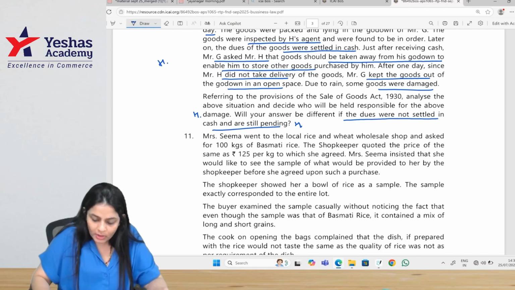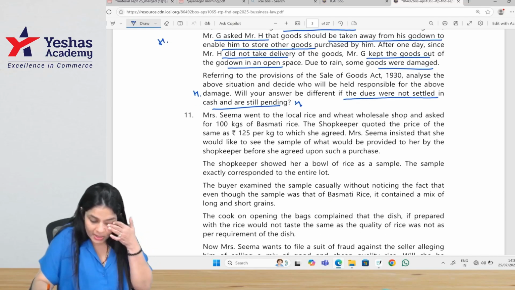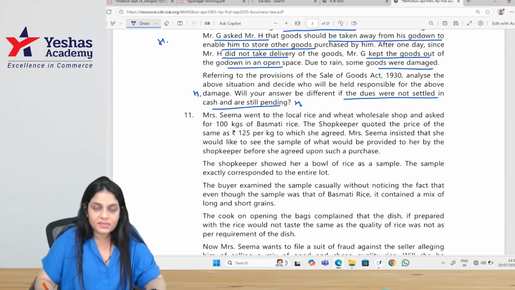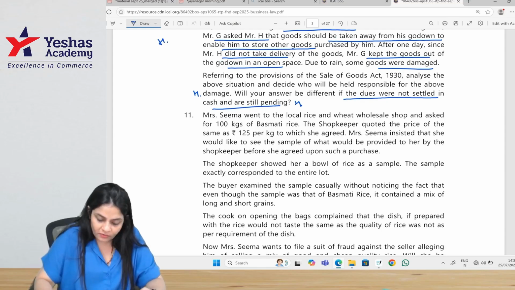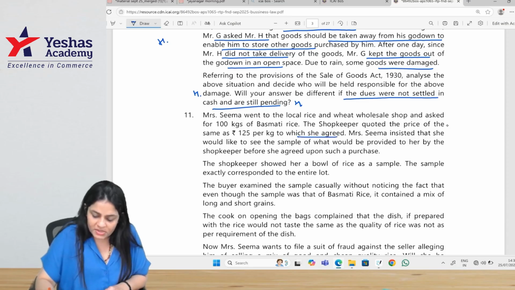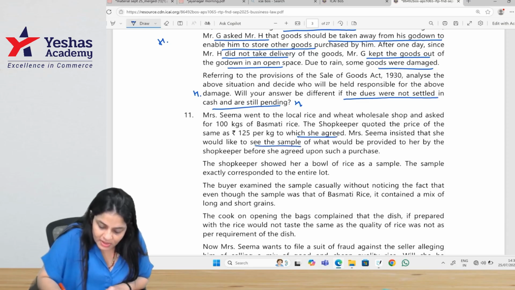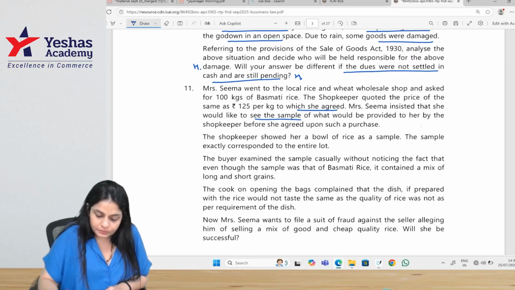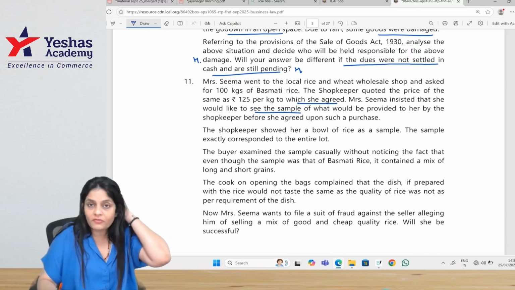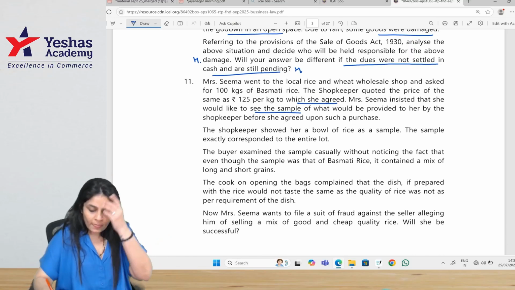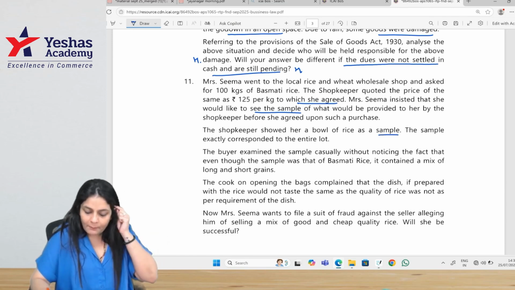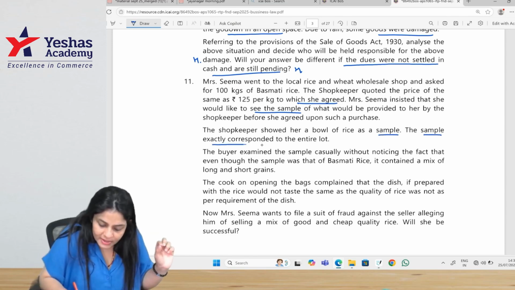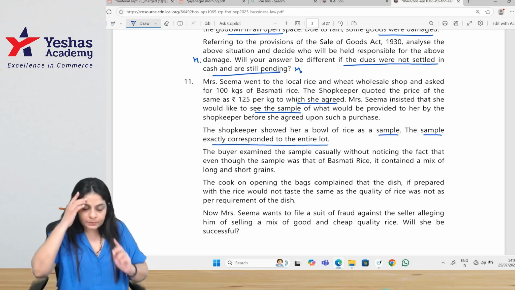Mrs. Seema went to the local rice and wheat wholesale shop and asked for 100 kgs of basmati rice. The shopkeeper quoted the price of rice as 125 per kg, to which she agreed. Mrs. Seema insisted that she would like to see the sample of what would be provided to her by the shopkeeper before she agreed upon the purchase. The shopkeeper showed her a bowl of rice as sample, right? So the sample exactly corresponded to the entire lot.